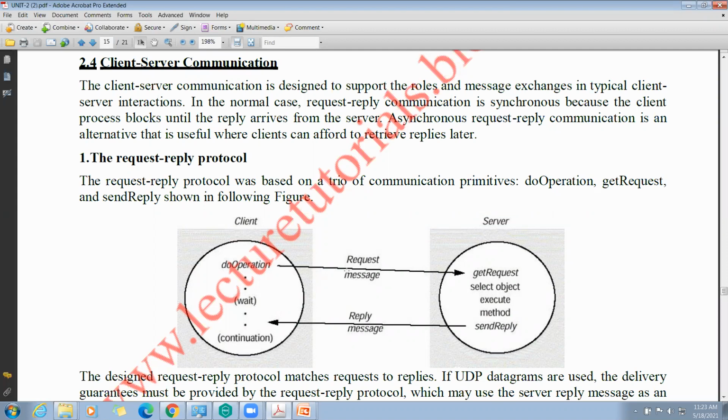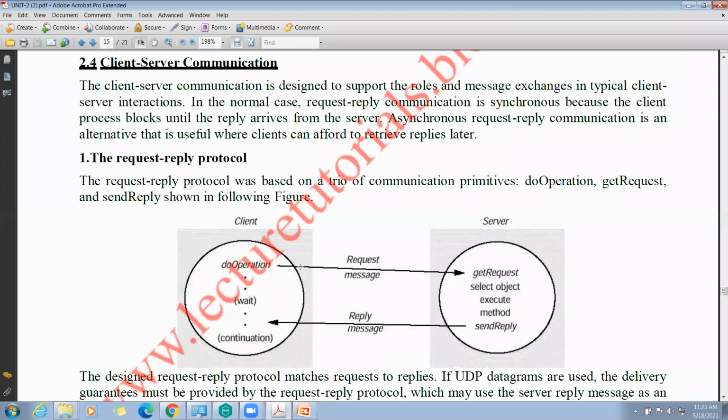As I told you, in a distributed system the connected nodes communicate by exchanging messages. The client system sends a request to the server system in the form of a message.